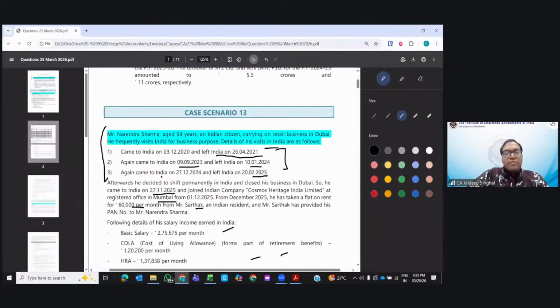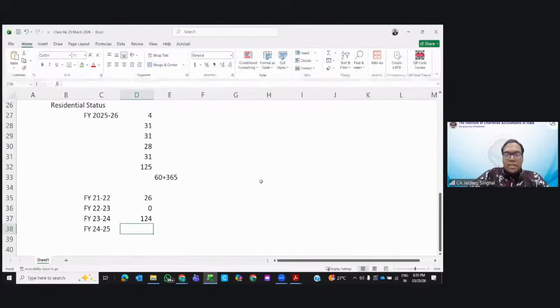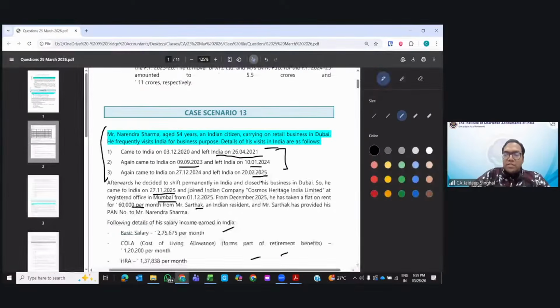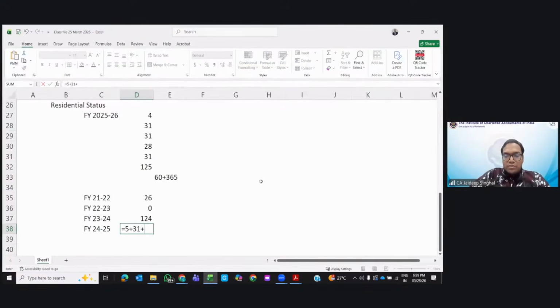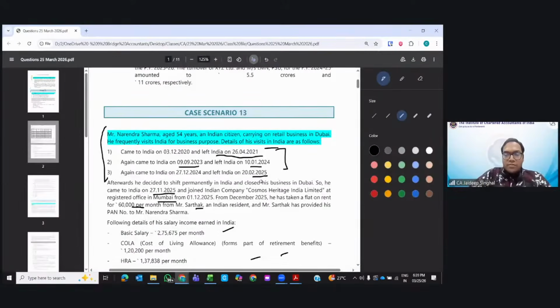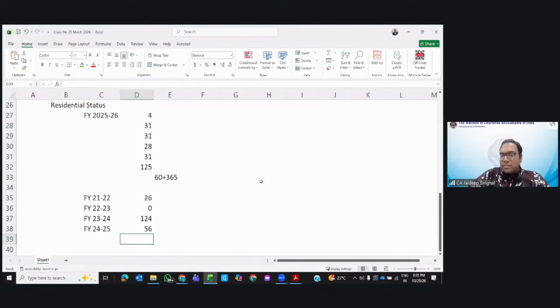Financial year 24-25. Again came to India on 27th December 24. Okay, he came on 27th December. So how many days of December? 27, 28, 29, 30, 31st, 5 days, plus 31 days, plus he was there for 20 days of February. So 56 days. So in the last 4 years he was not present for 365 days.